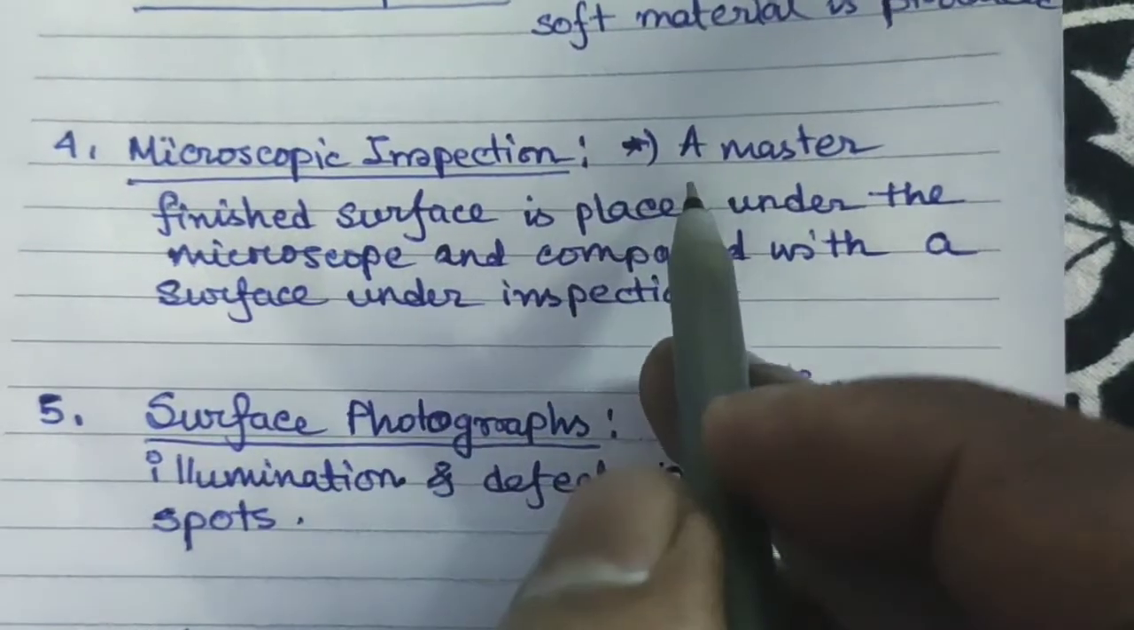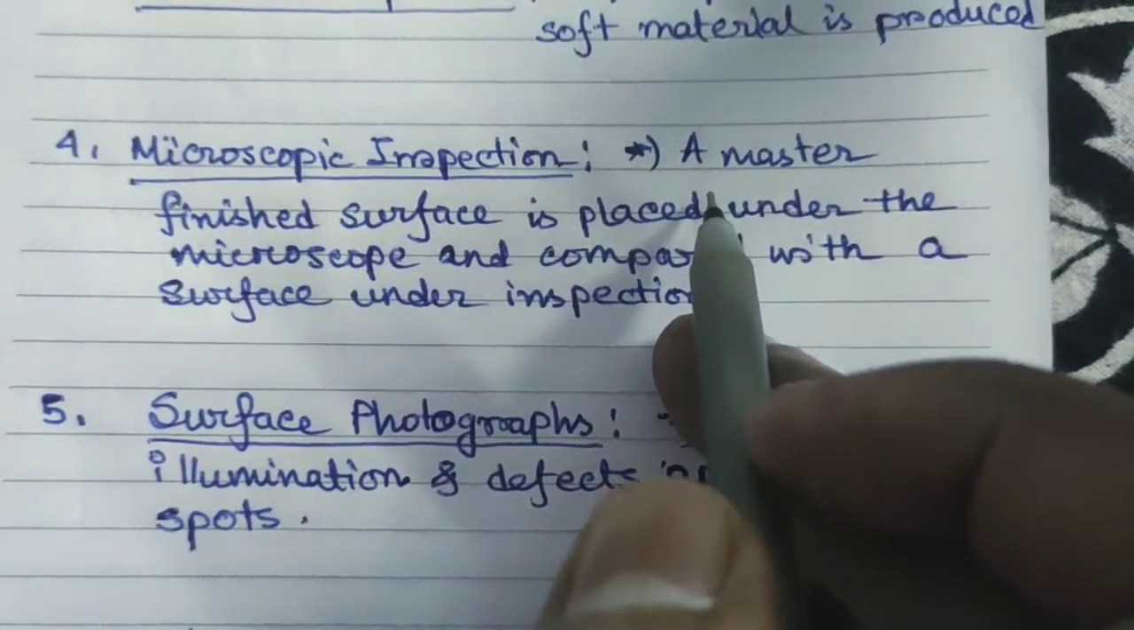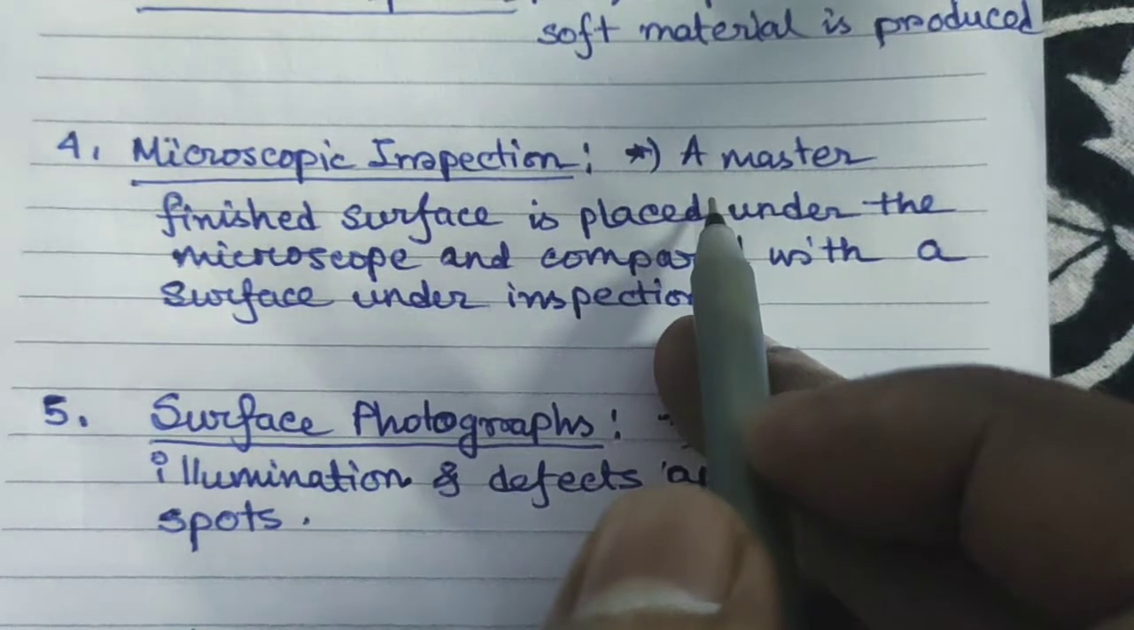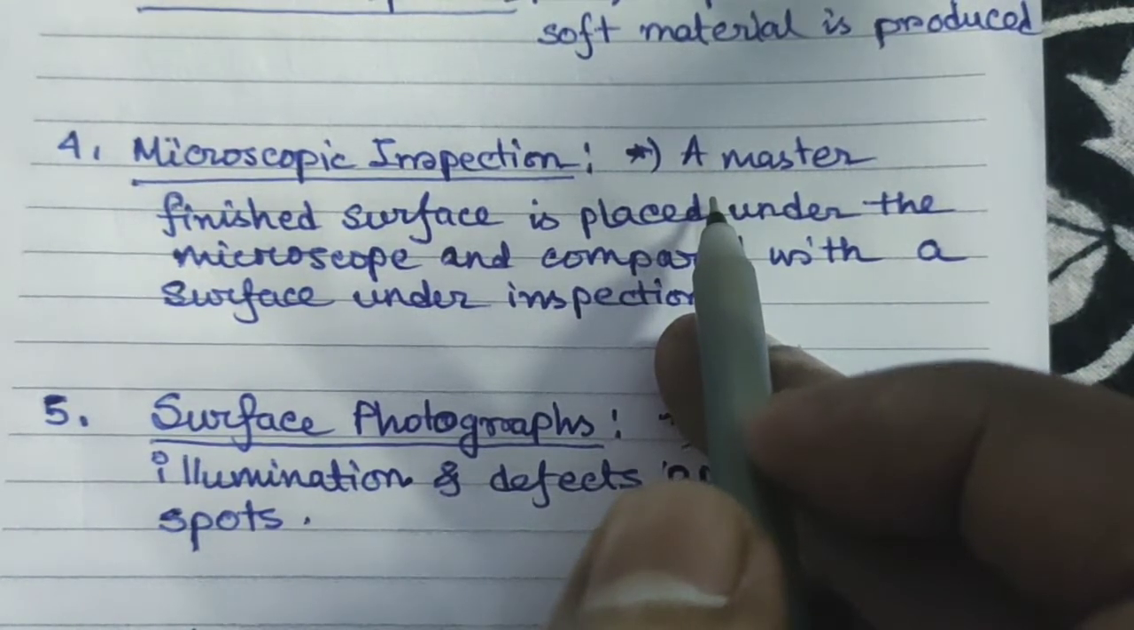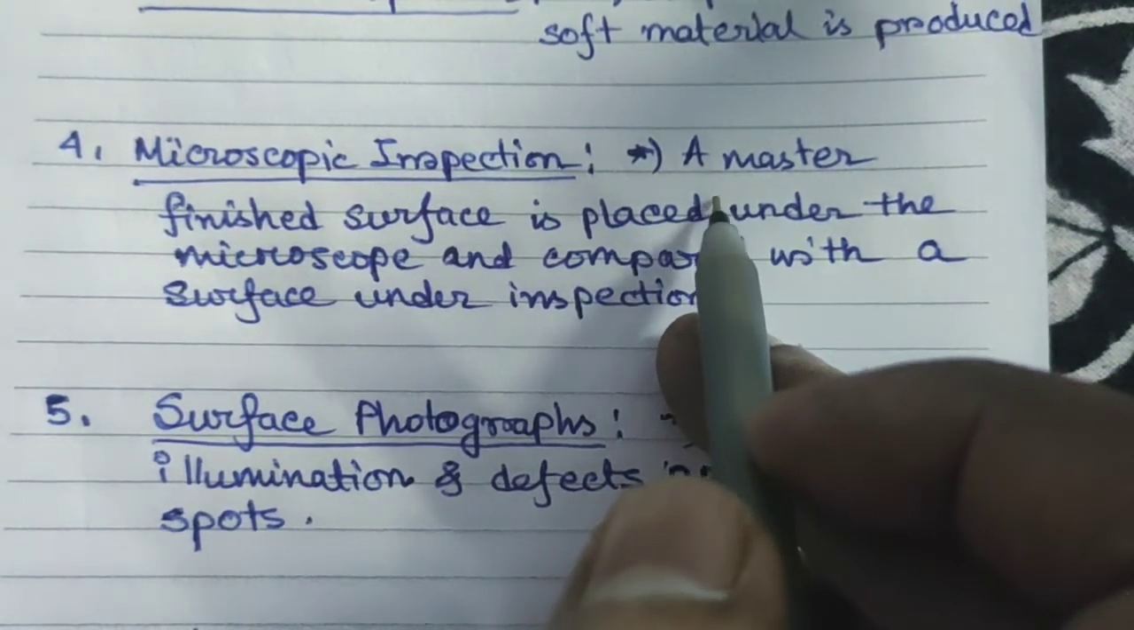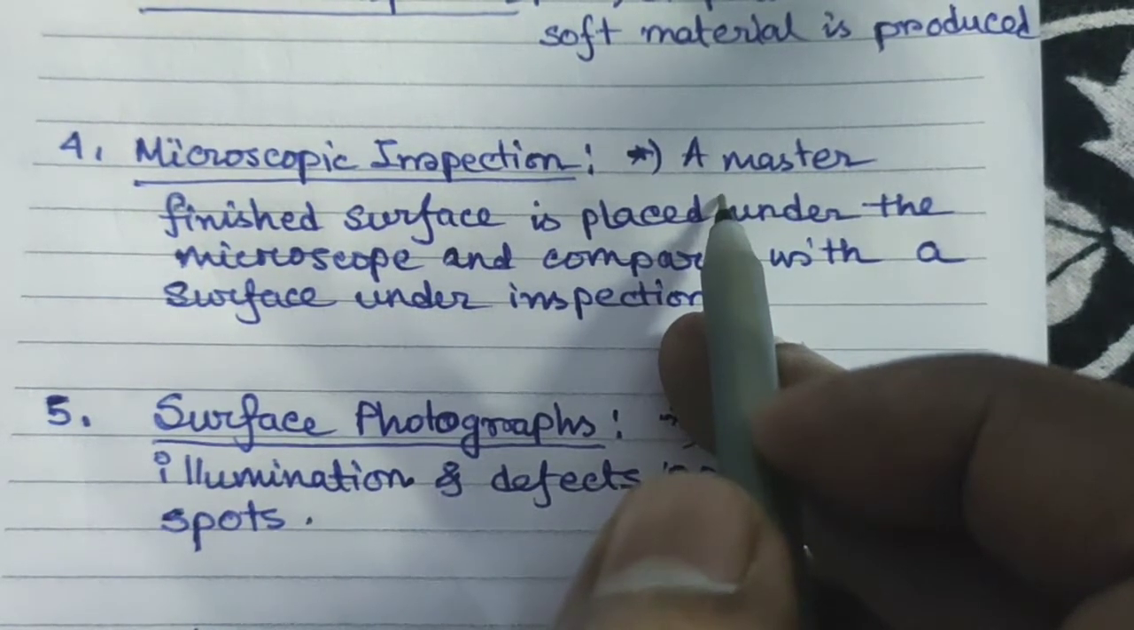Okay, the next one is the microscopic inspection. In case of microscopic inspection, this method of measuring surface finish is perhaps the best method, but it suffers from the limitation that only a small portion of the surface can be inspected at one time, because we are using a microscope instrument. Several readings are required to get an average value.